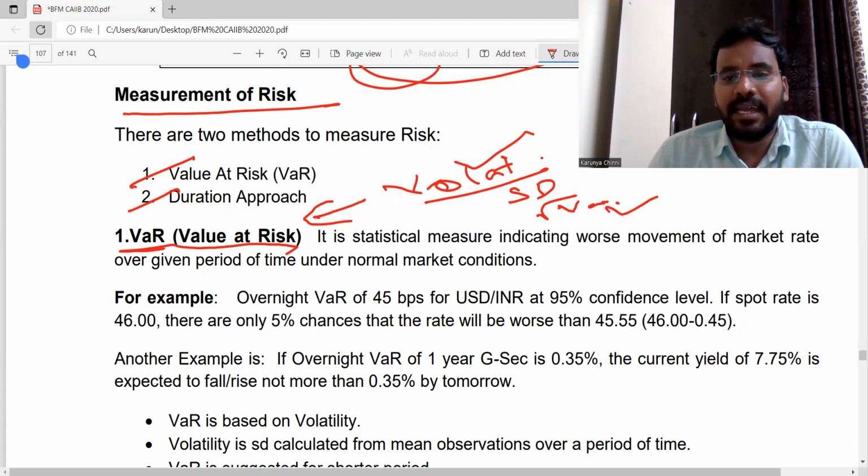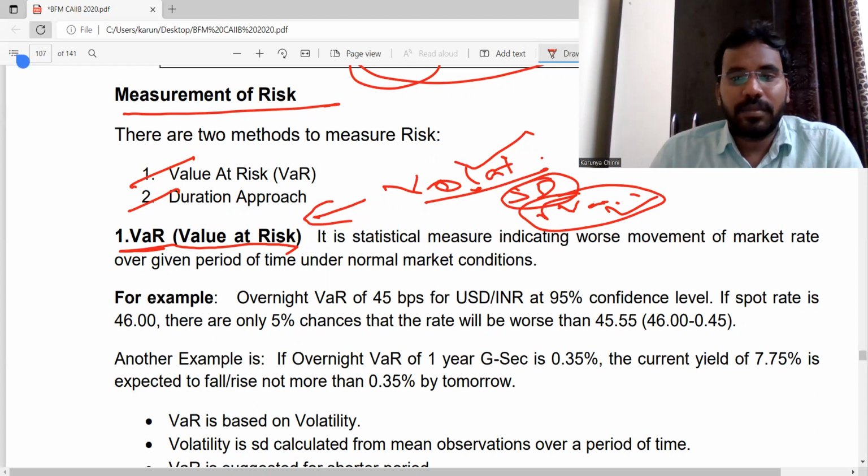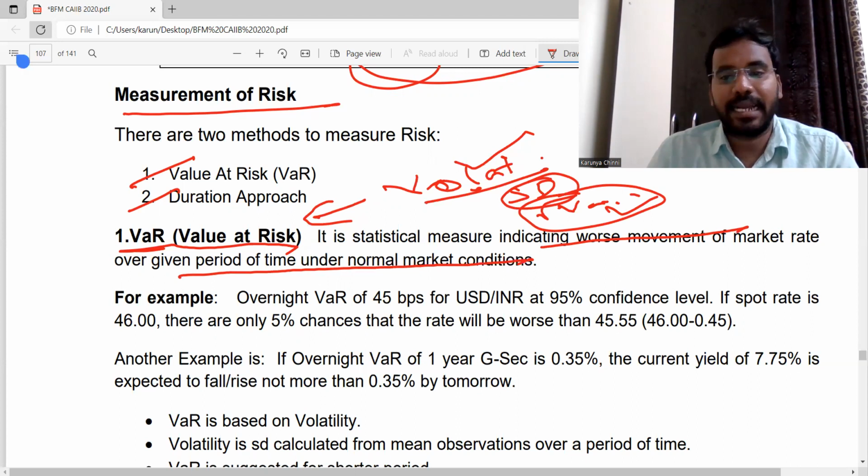Simply we have to calculate the square root of variance, that is standard deviation. So standard deviation is nothing but volatility. Basically it is useful to indicate the worst movement of market rate over the given period under normal market conditions.